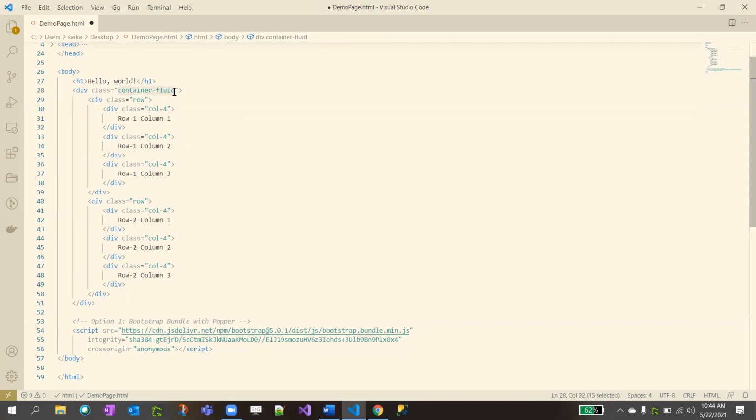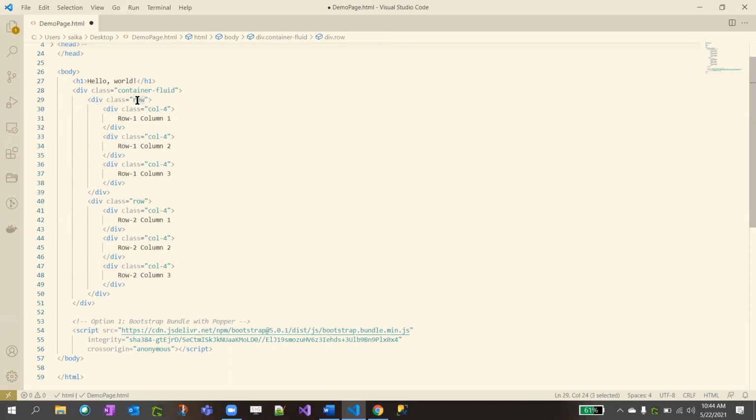Here we are giving container fluid, which is defined by Bootstrap CSS. It will apply padding on the left and right. I'll show you. And div class equal to row. I said that in the first row I want 3 columns, and in the second row I want 3 columns. What do we need to do? Div class equal to row, and inside it div class equal to col. Col means column, row means row.